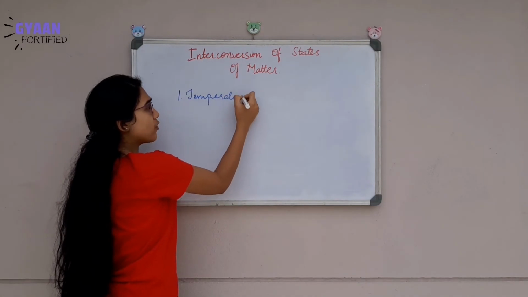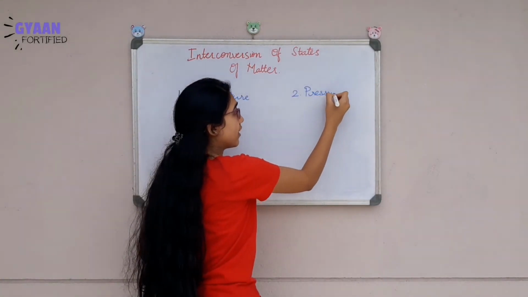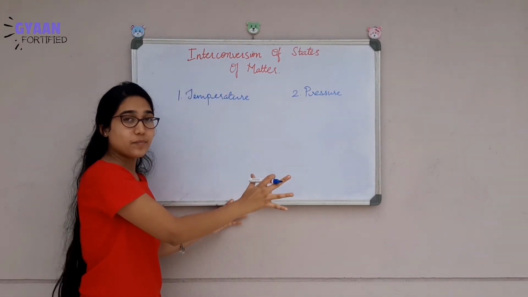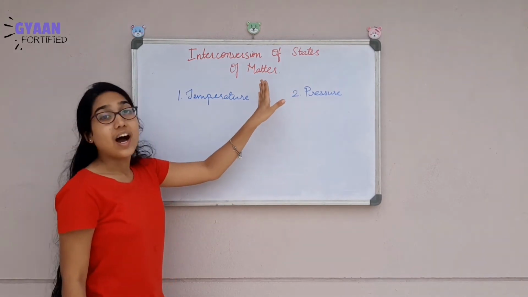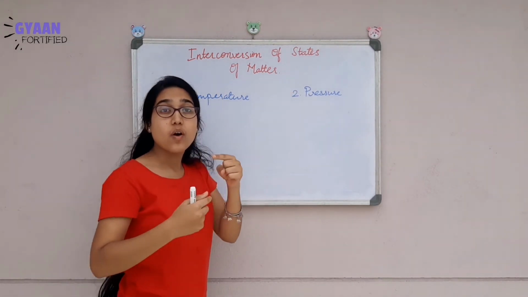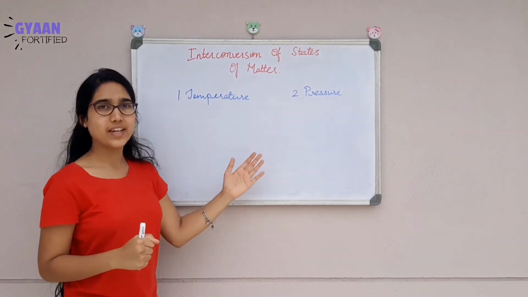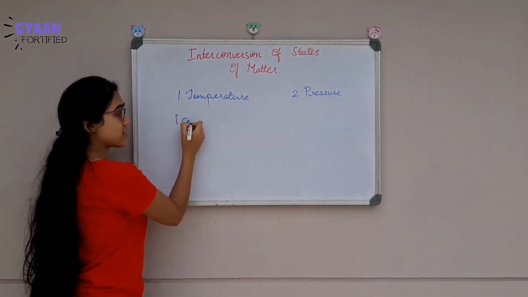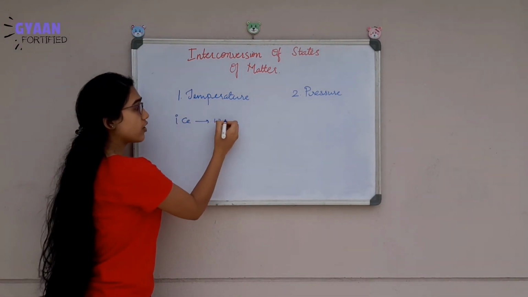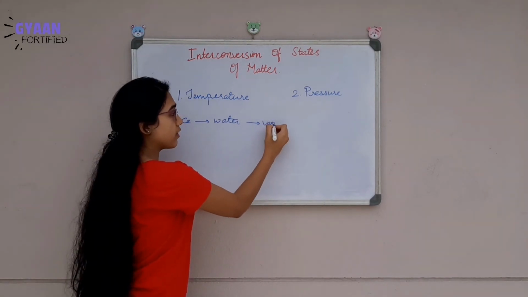What about the second one? Pressure. This means that according to temperature and pressure, our matter will change from one state to another state. Just now while explaining the interconversion chart, I gave an example of ice turning to water and then turning to vapor.